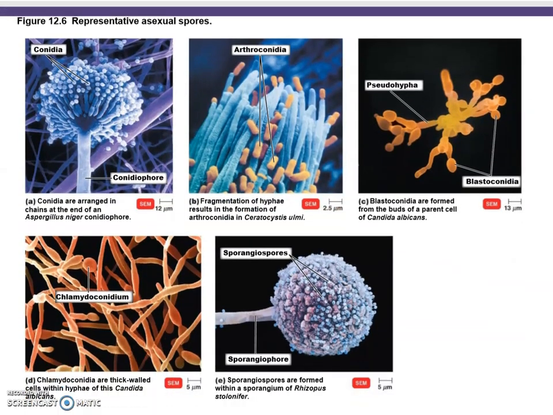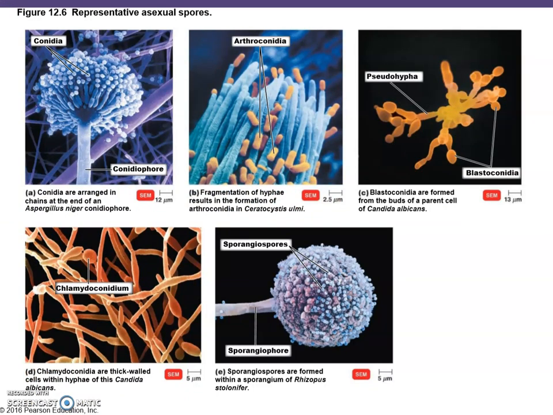So let's take a look at some of these, what they look like. Here will be conidiospores. Here you can see the conidia kind of open right here. Then here will be arthroconidia. In this case, you have this fragmentation. You kind of can see that when you follow the arrows right there.